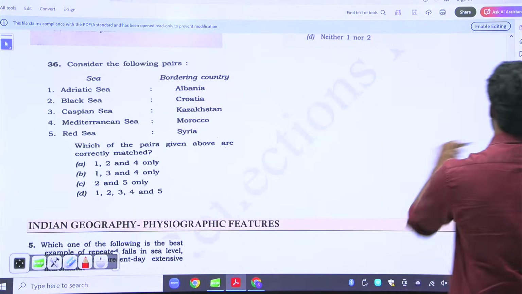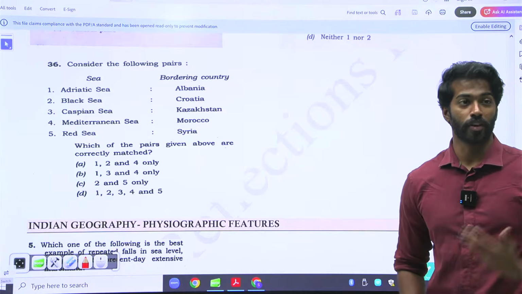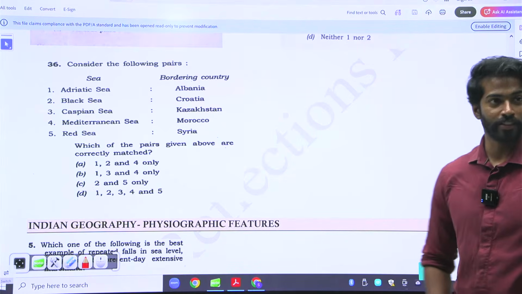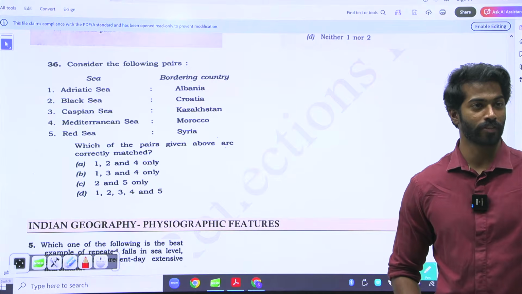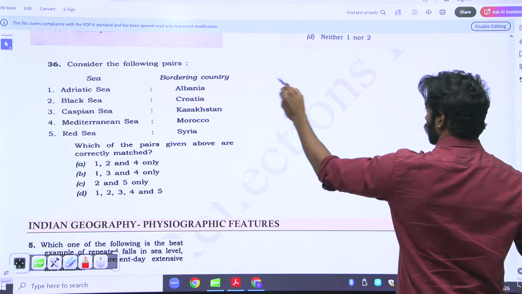Adriatic Sea, Black Sea, Caspian Sea, and Mediterranean Sea and Red Sea. In seas, I don't know everything either. So I know that Black Sea is there. Black Sea, I know the mnemonic. What is the mnemonic for Black Sea? Tea burger. Tea burger.